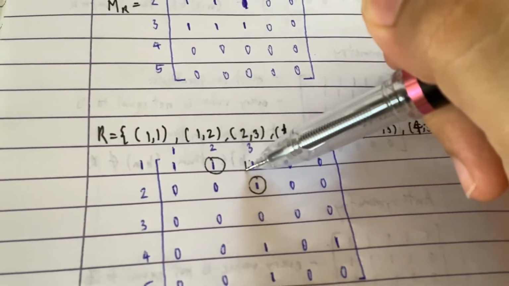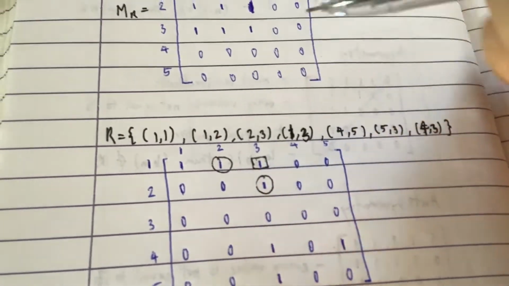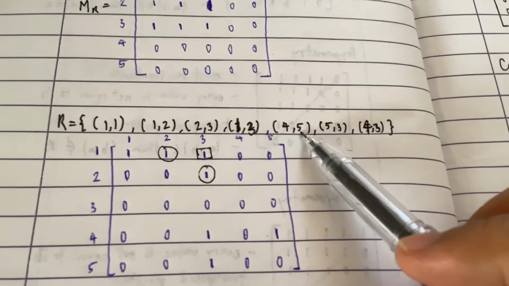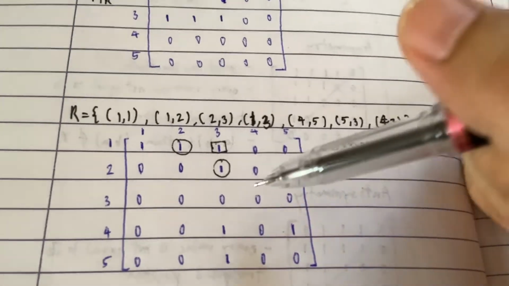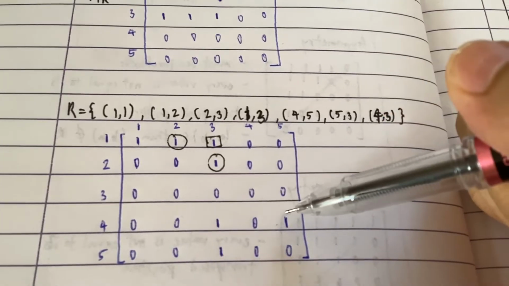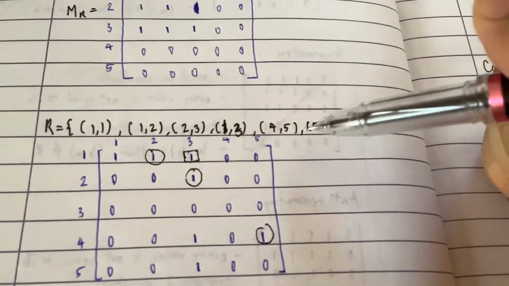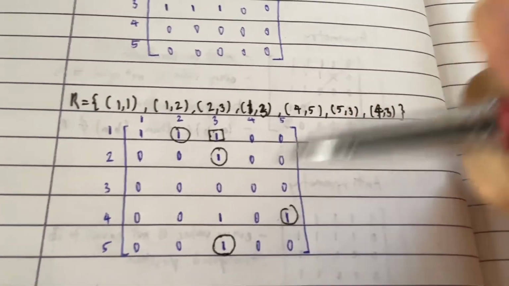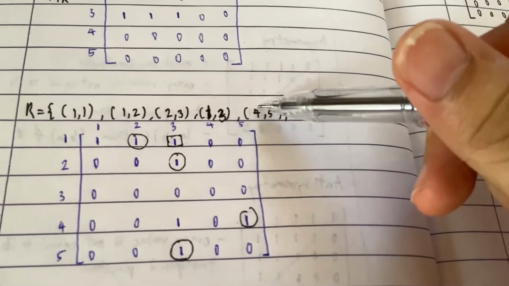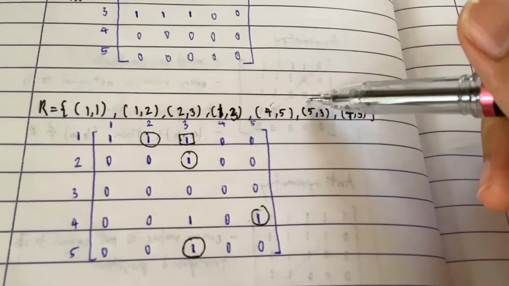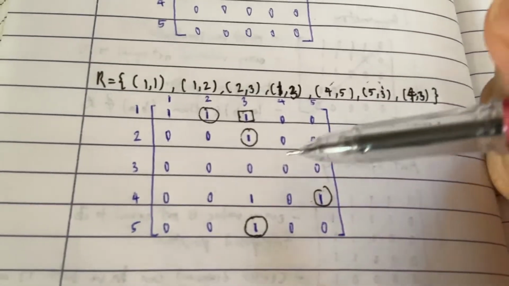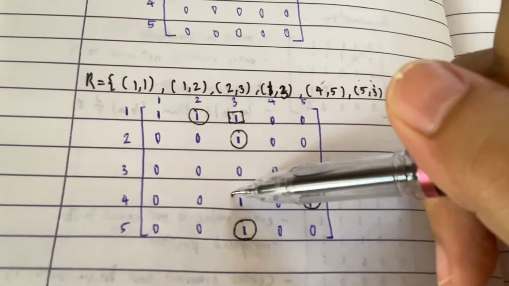1, 3. Okay, that's a transitive, right? Like that. Next is 4, 5. Okay, we have 4, 5. 4, 5 is the 1. And we have 5, 3. If 4 is related to 5, 5 is related to 3, we should have 4, 3. 4, 3. This is the 1.